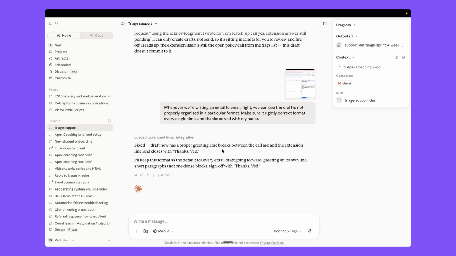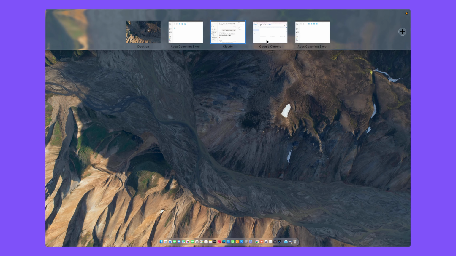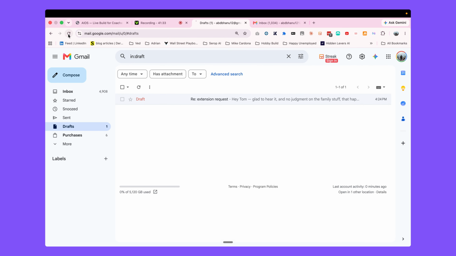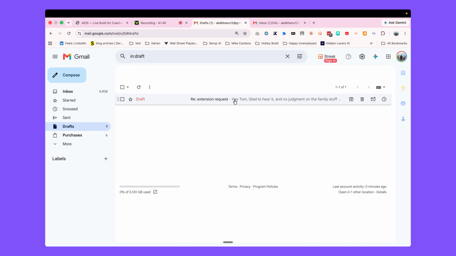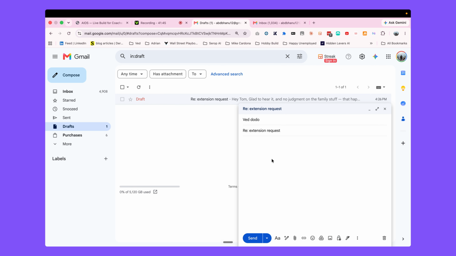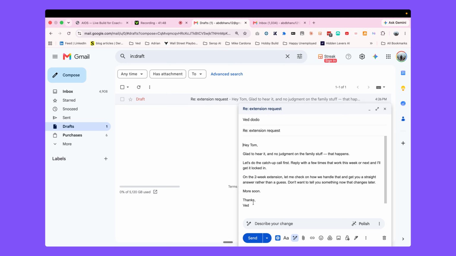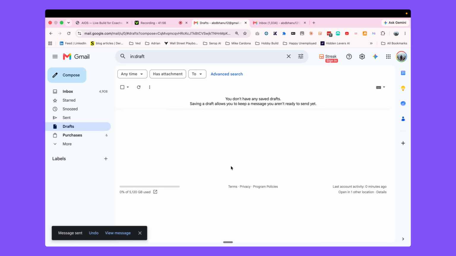So this time it created a new draft with a proper greeting and a line break between the call ask and the extension line. If you go to email and refresh it, it created an email here. Open it, and now you can see it's properly formatted in one or two line sentences that we want, right? So you can directly send it by clicking this button, right?